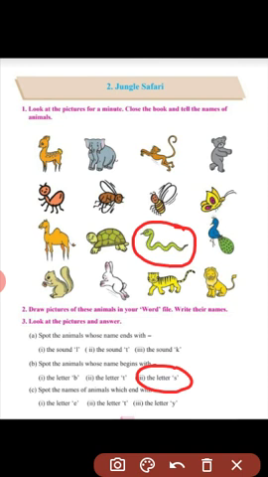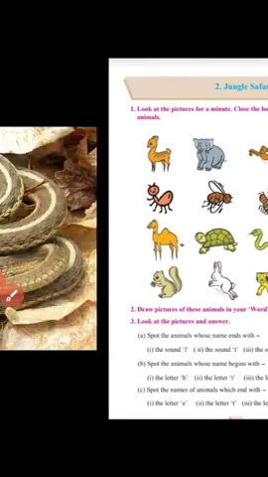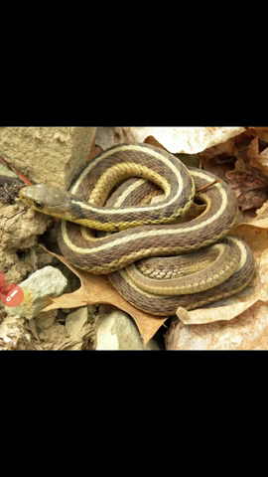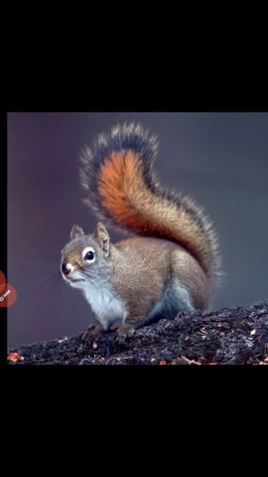Where is squirrel? Here. So snake and squirrel are the animals whose names start with the letter S. Look at the picture of a snake and squirrel.